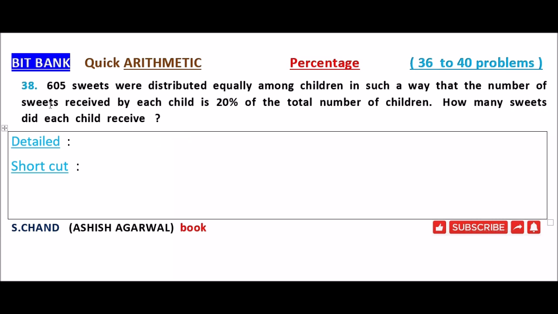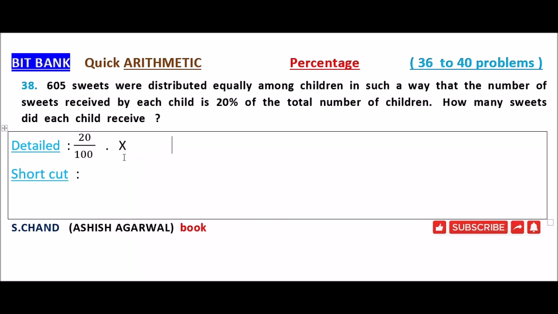Solution. The sweets received by each child is 20% of the total number of children. Let the total number of children be x. So the sweets received by each child is equal to 20% of the total number of children. That is 20% of x. That means 20 by 100 into x.